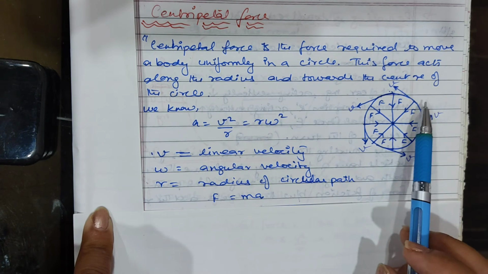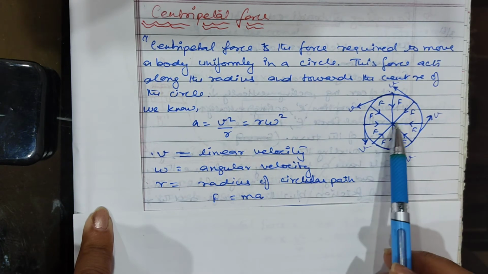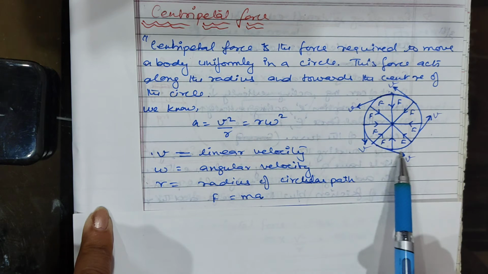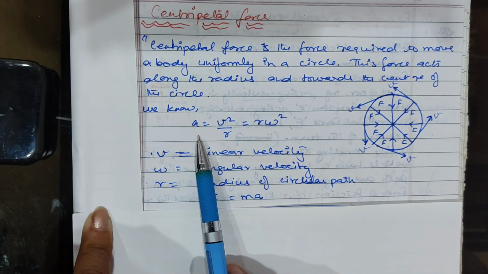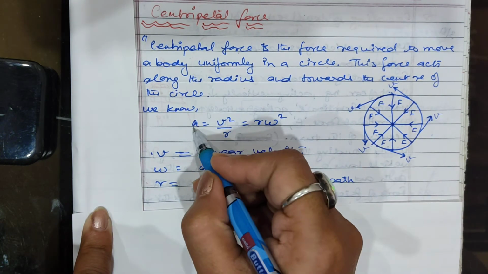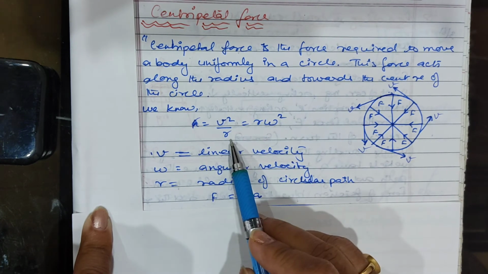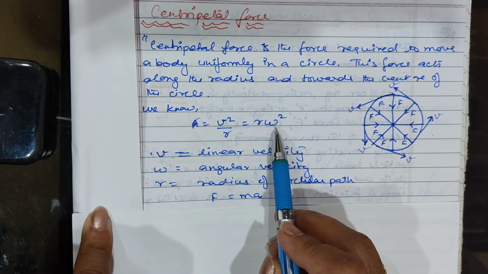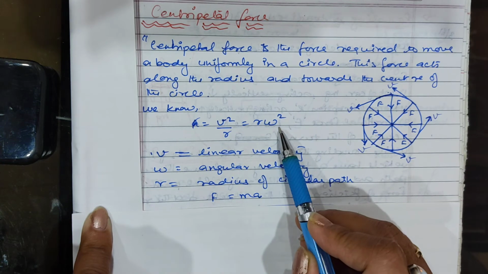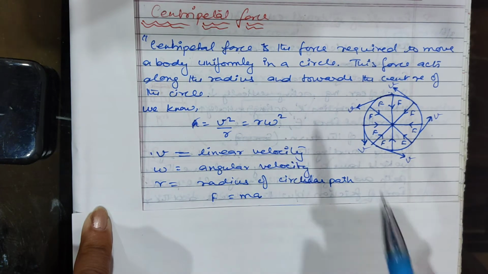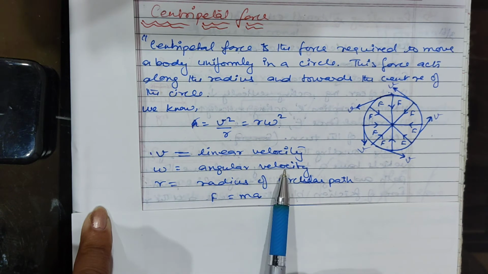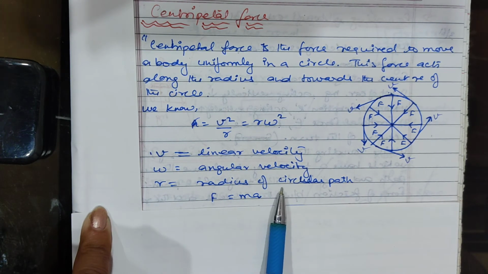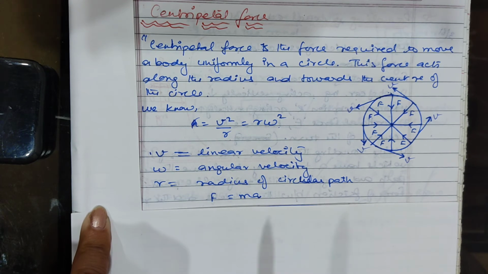So the acceleration which is required to rotate this body in a circular motion is v square upon r, or r omega square, where v is the linear velocity, omega is the angular velocity, and r is the radius of the circular path.